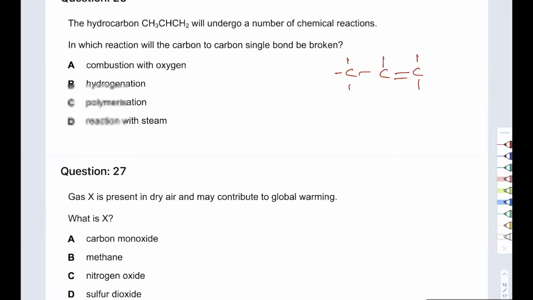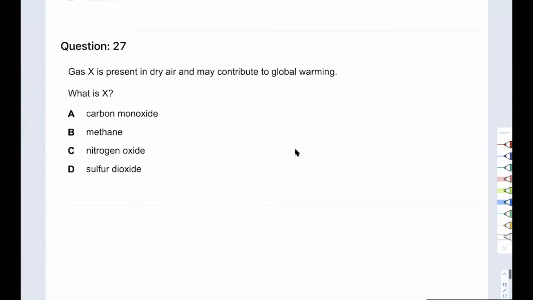Addition only breaks the second bond. The pi, sorry, you don't know the pi word. Okay, it only breaks the second bond, but only combustion breaks all the carbon-carbon bonds, which means my answer is going to be A. Very interesting question. Read carefully. It says single bond to be broken.